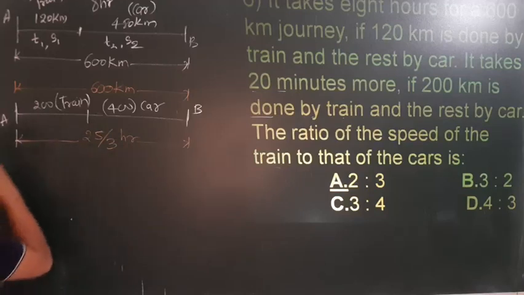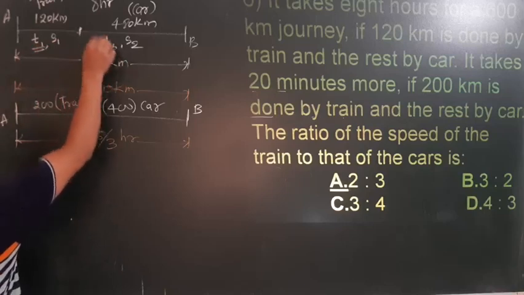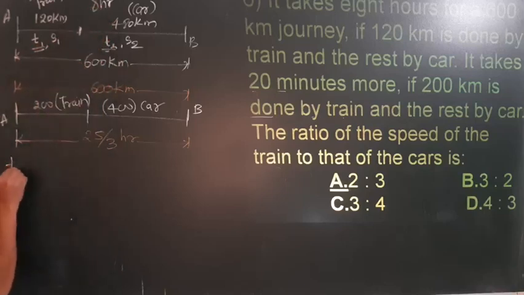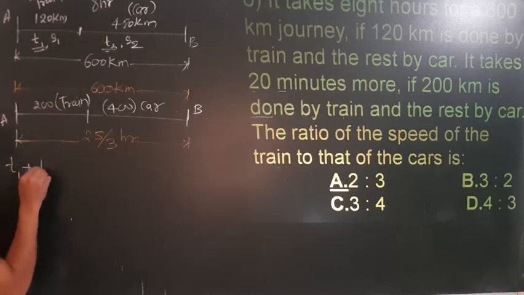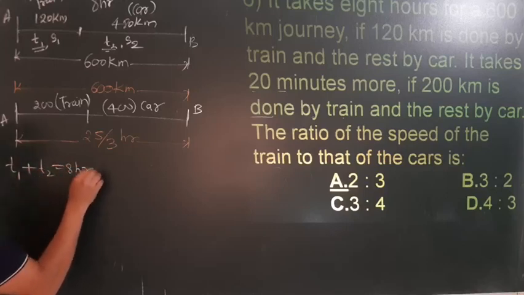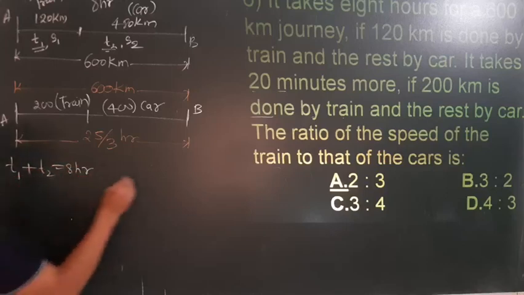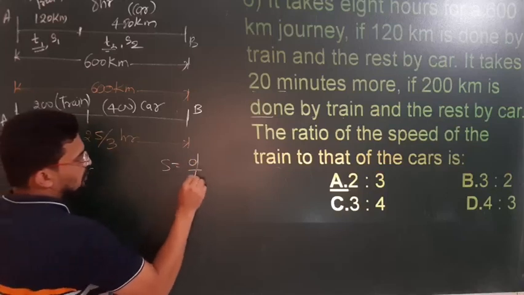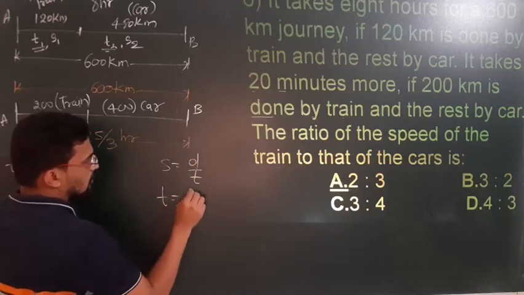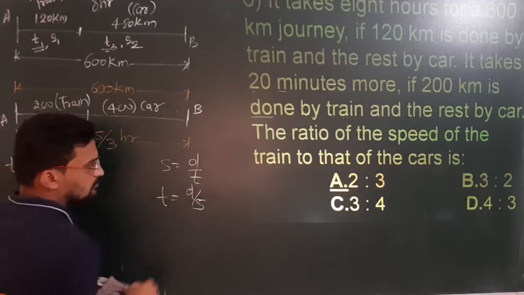Okay, so we know T1 plus T2 is equal to how much? 8 hours, correct? So I will write it directly. T1 plus T2 is equal to 8 hours. Okay, now what is T1? We know speed is equal to distance upon time. Therefore time is equal to distance upon speed.